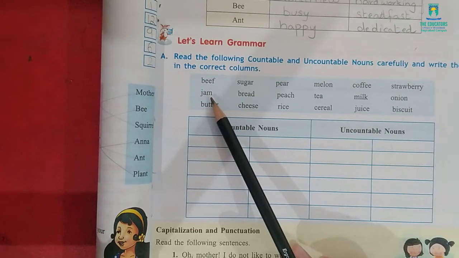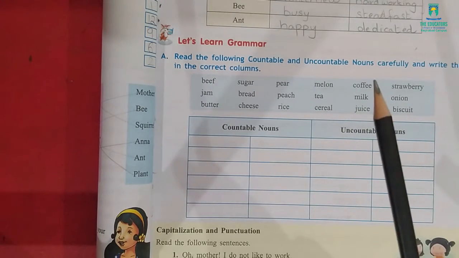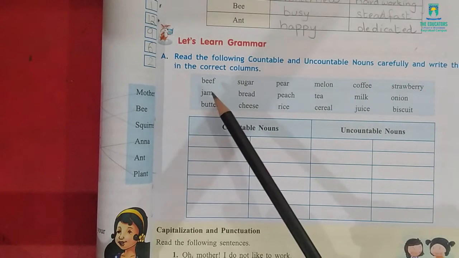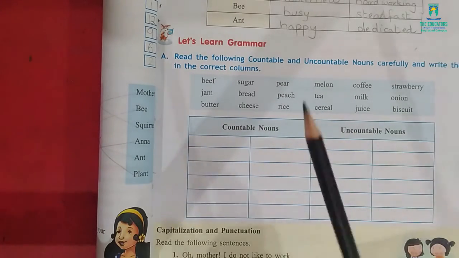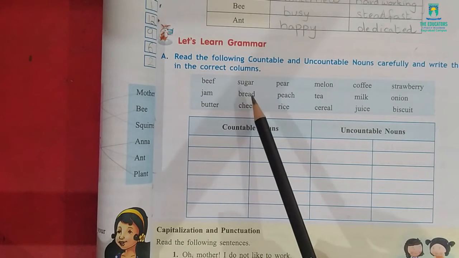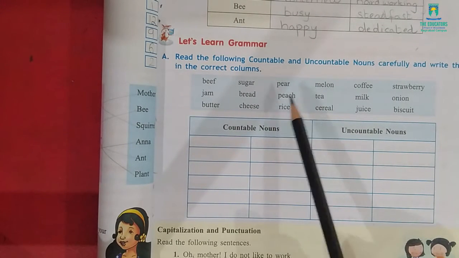Jam is also an uncountable noun because it can't be counted. Now there are two types of jam. One is for eating, and one is what we call traffic jam. That comes in the category of countable noun. And this jam, eating jam, which we put on our bread slice, is the uncountable noun. Bread, as I told you, is a collective noun, so it is also an uncountable noun. Peach can be counted, so it is a countable noun.